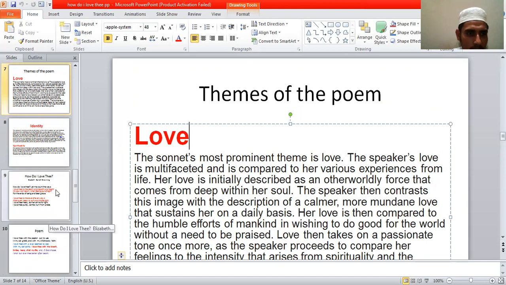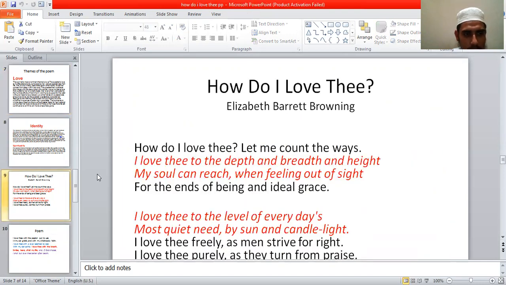So, dear students, I would like to discuss the poem briefly with you. Here you can find the title "How Do I Love Thee," written by Elizabeth Barrett Browning. The first line: "How do I love thee? Let me count the ways. I love thee to the depth and breadth and height my soul can reach, when feeling out of sight for the ends of being and ideal grace."